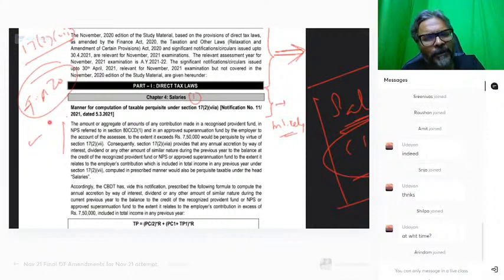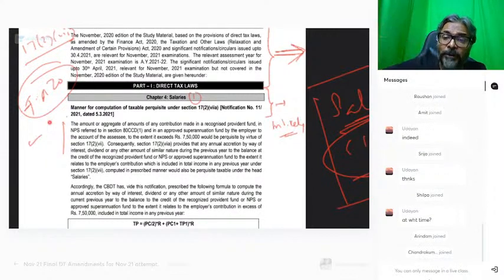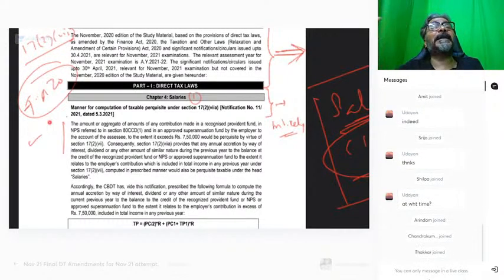So employer contribution in excess of 7.5 lakhs is taxable in the hands of the employee, under the head salary. For the employee's own contribution to this fund, the employee will be eligible for Chapter VI-A deduction. I hope that all of you are clear with this one.